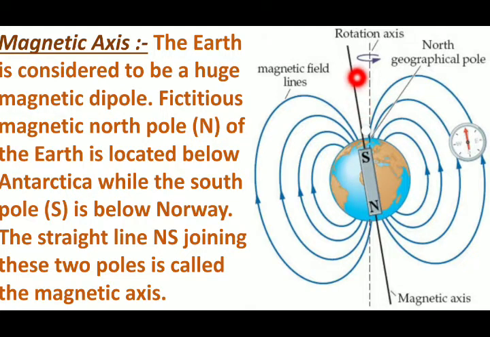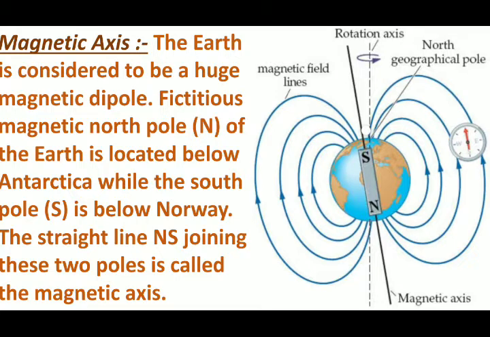The straight line, that is north-south NS, joining these two poles is called the magnetic axis. Hope you understand what the magnetic axis is. It is very simple. This is the earth's magnet, that is, the bar magnet, and this black line is called the magnetic axis.